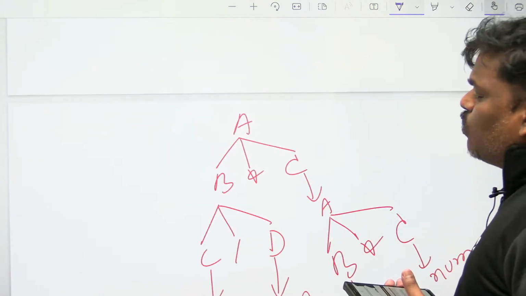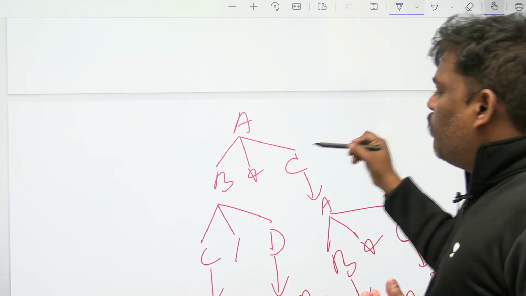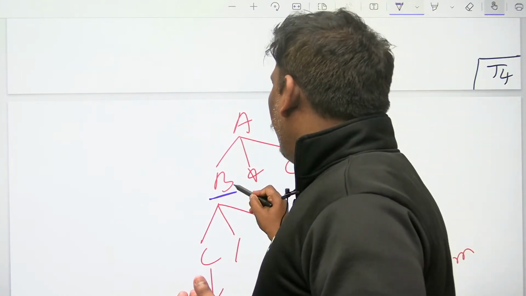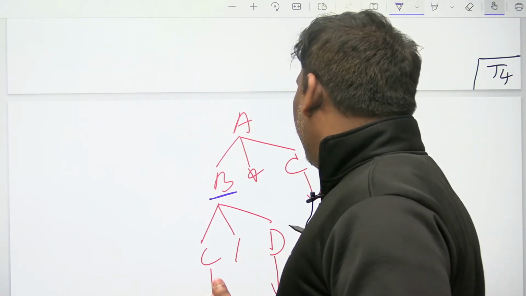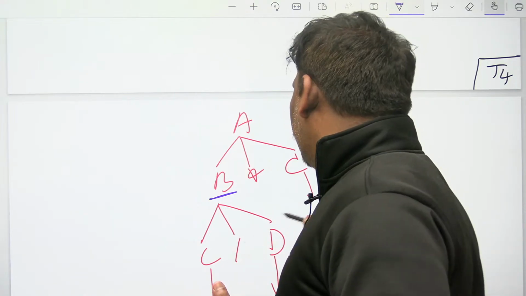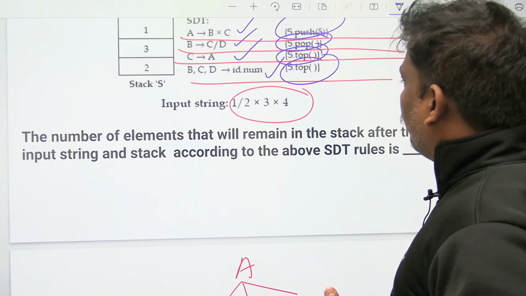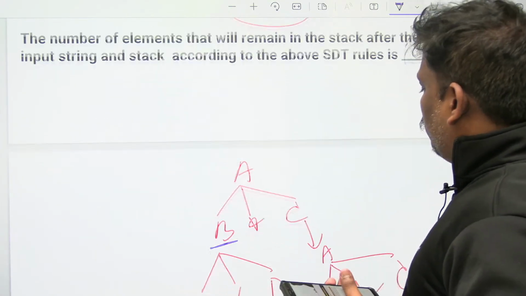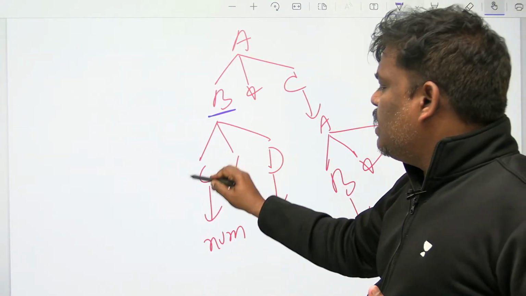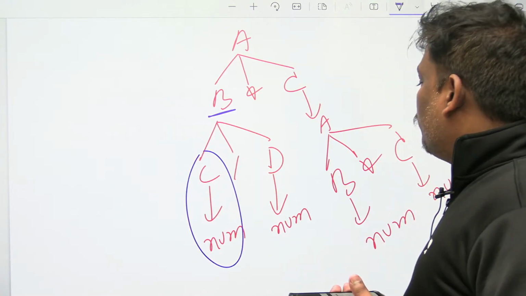Let's check. A goes to B star C. To complete B star C, first B is required. B goes to C divide D. To complete this one, first C is required. C goes to num. What is the semantic action? S dot top. C goes to num, S dot top.